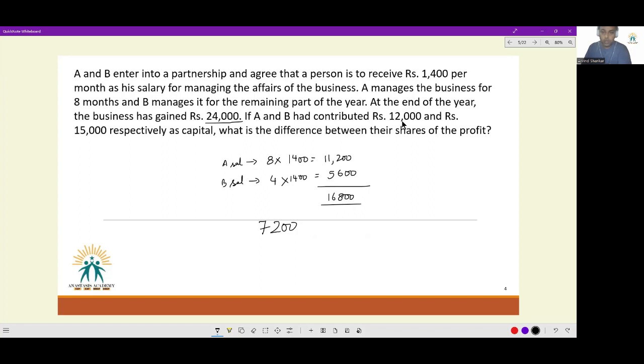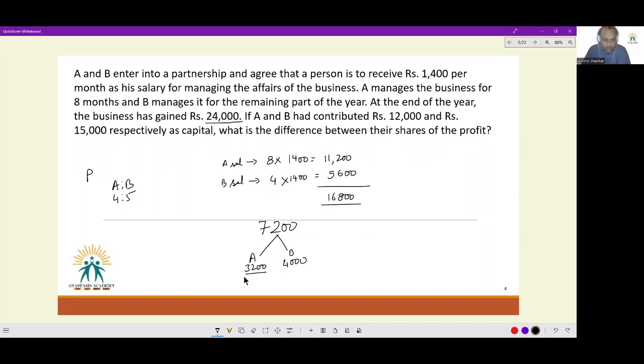If A and B had contributed 12,000 and 15,000 respectively as capital, profit sharing for A and B is going to be in the ratio 4:5. So from the 7,200 that is left over, A will get 3,200, 4 by 9 of 7,200, and B will get 4,000. What is the difference between their shares of the profit?